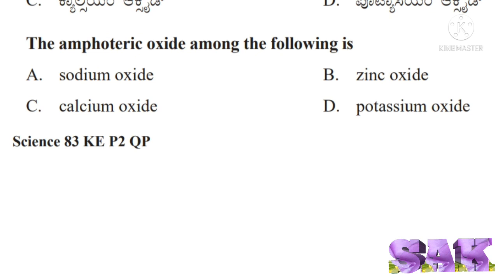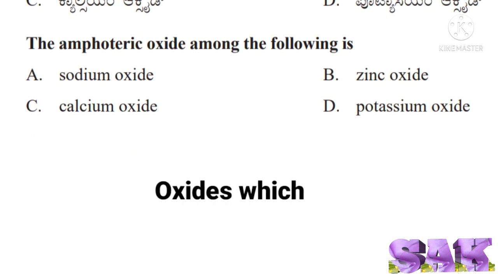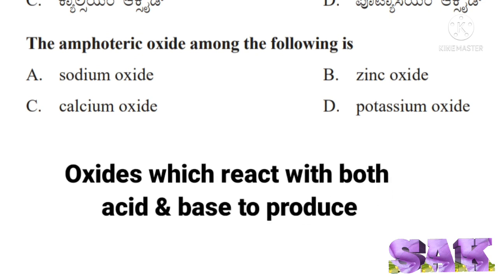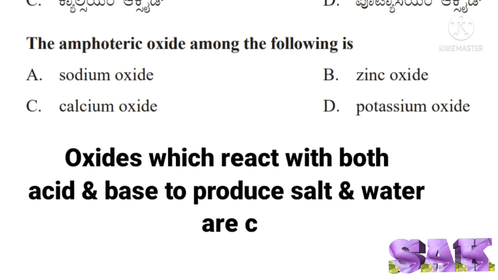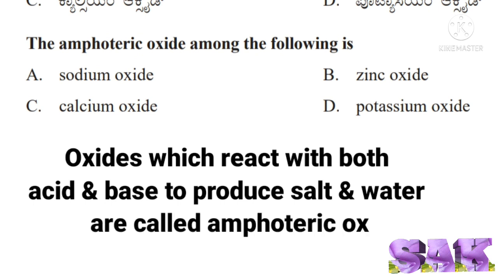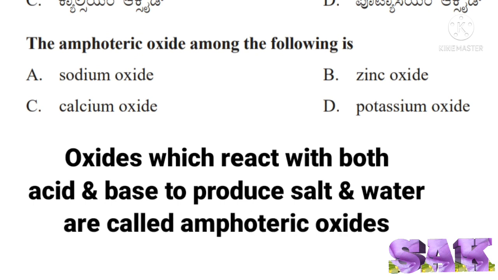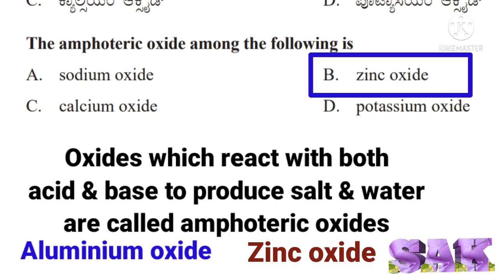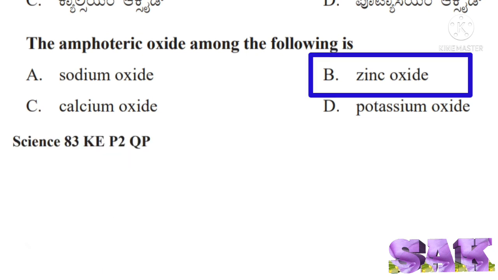Next question, the amphoteric oxide among the following is. Amphoteric oxide means the oxides which react with both acid and base to produce salt and water. Examples for amphoteric oxides are aluminium oxide and zinc oxide. So correct answer here is option B, zinc oxide.